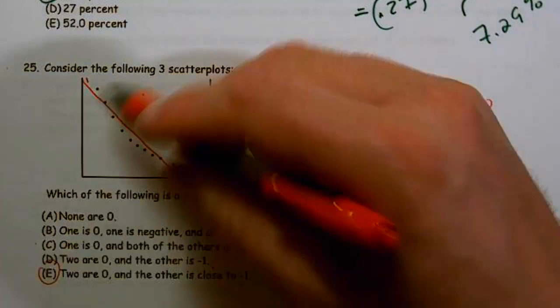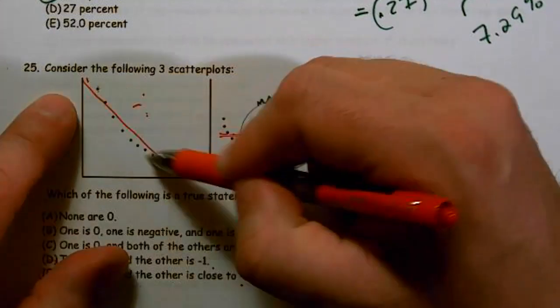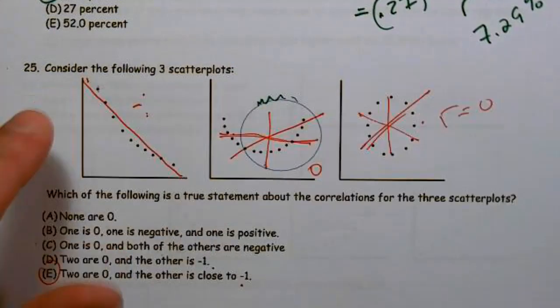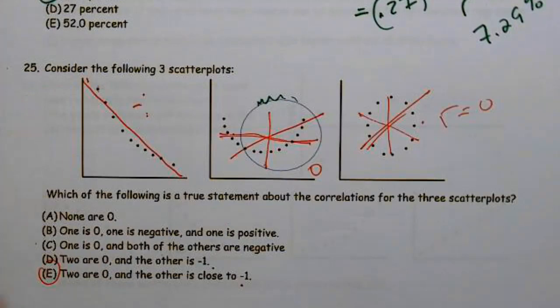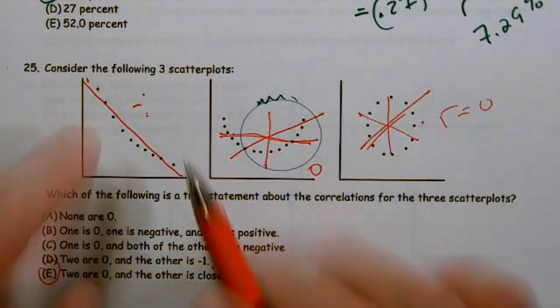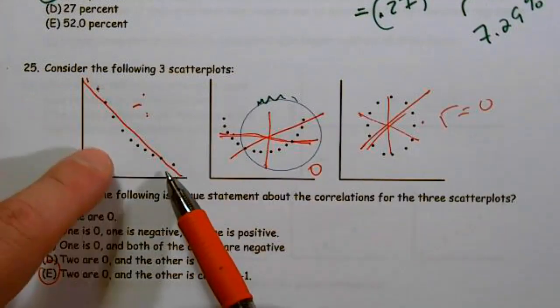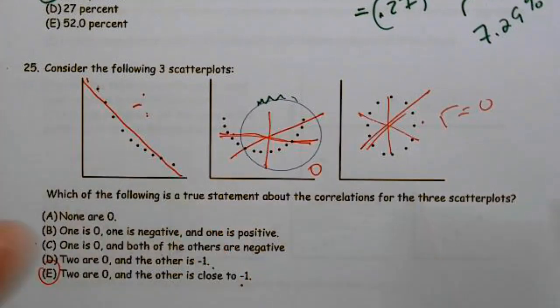Now, please notice right here, this has a definite pattern to it. So there's probably another equation that's a better predictor than a linear equation, but this still has a very high R. Just because you have a high R value doesn't mean it's the best equation. However, it still can be very predictive.